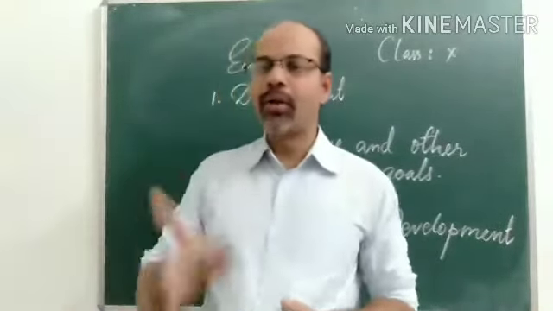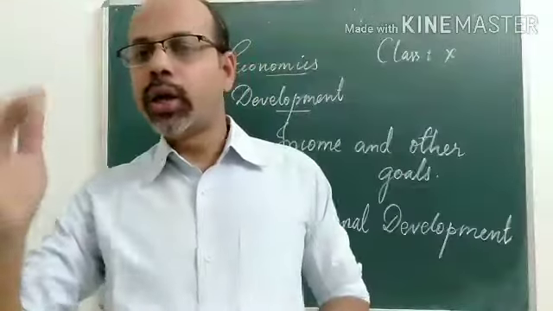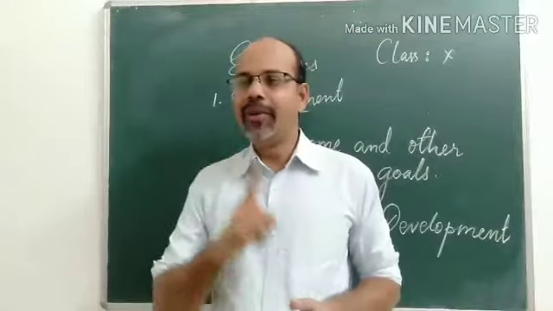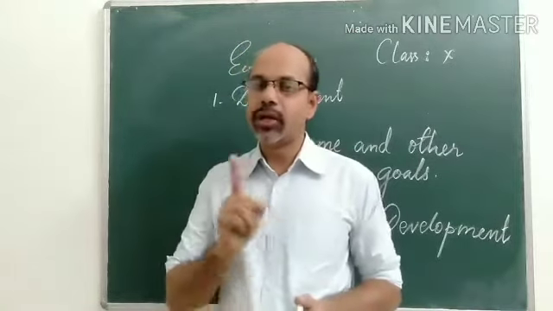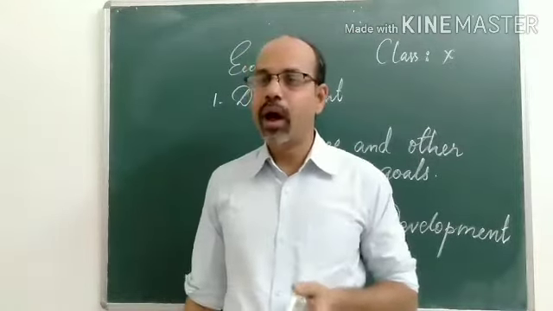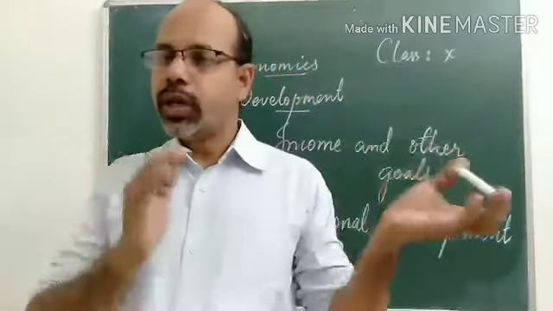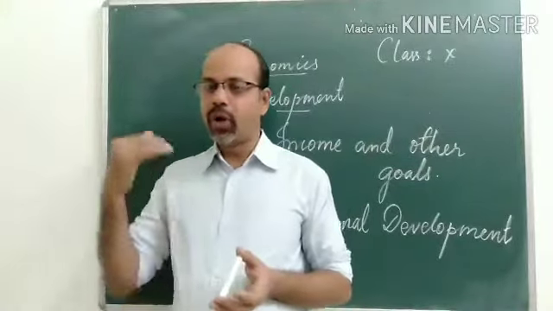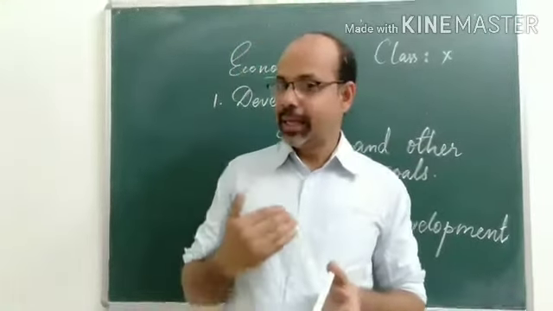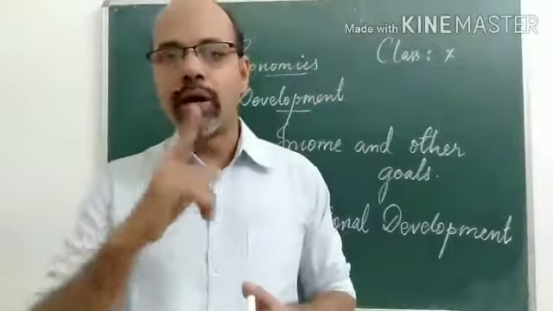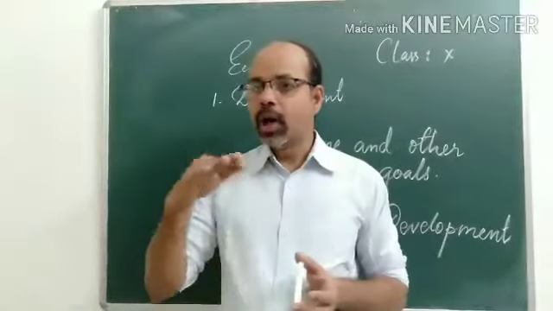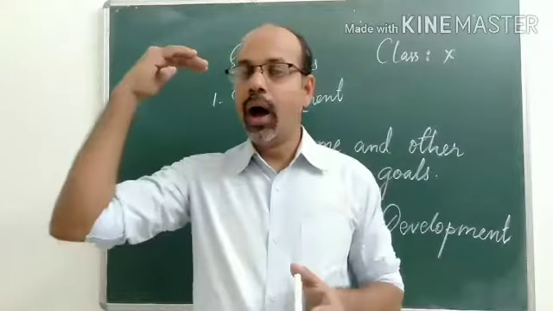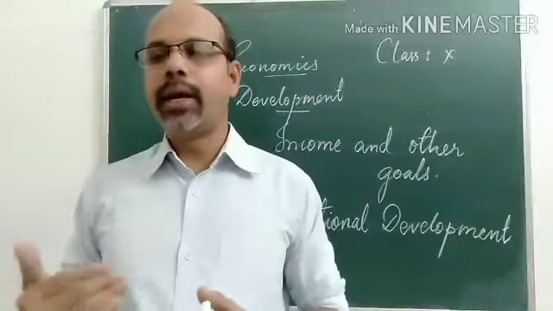How are we calculating this income? The total number of persons, or population, is calculated, and every person's income is calculated together and divided by the total population. In the World Development Reports brought out by the World Bank, the World Bank says what criteria they are using for calculation of income, how a country is considered developed, and what criteria are used for developed nations and underdeveloped nations.